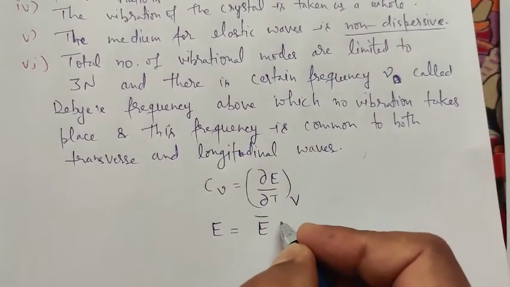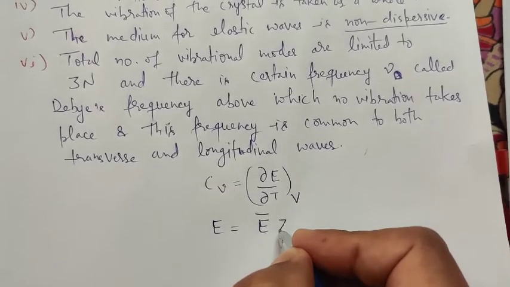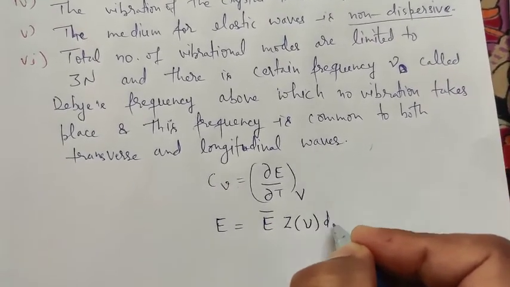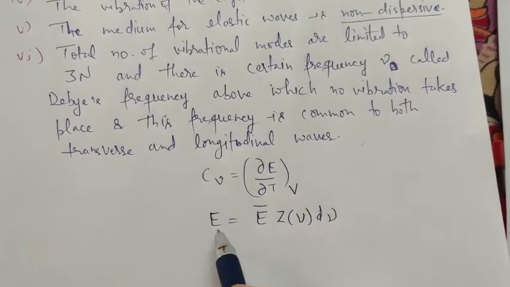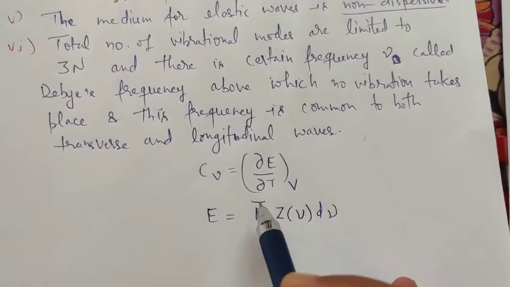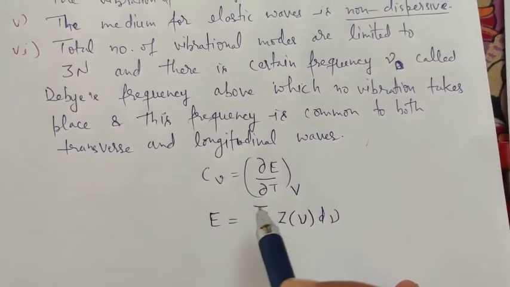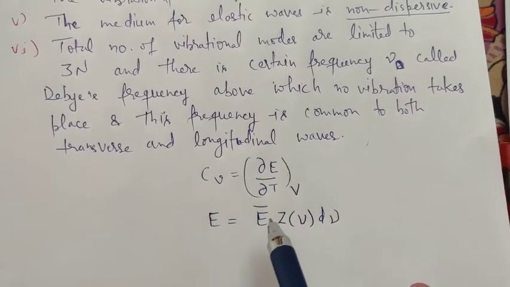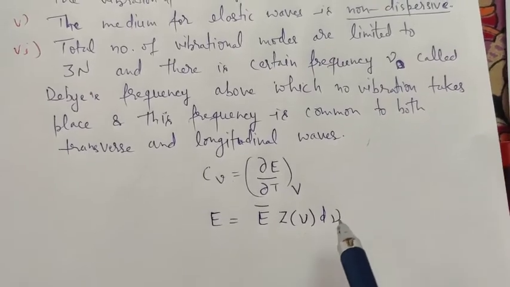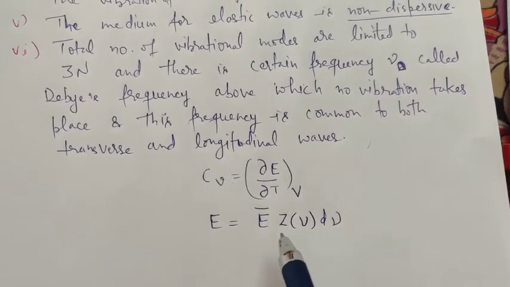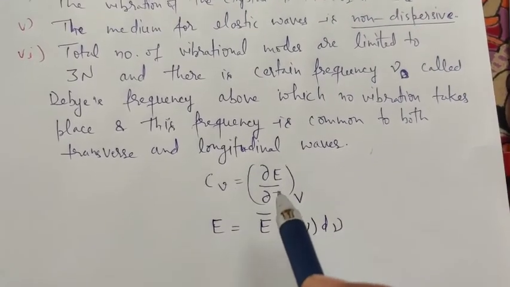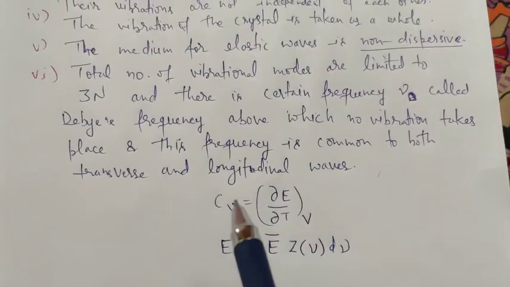These modes of vibration are calculated by using the density of modes. Then we calculate the average energy for all the atoms into the vibration modes, which are limited to 3N. Then differentiating with temperature at constant volume, we will calculate the specific heat capacity.